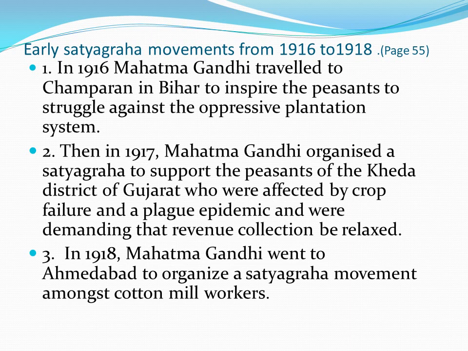Then in 1917, Mahatma Gandhi organised a satyagraha to support the peasants of the Kheda district of Gujarat who were affected by crop failure and plague epidemic. In 1918, Mahatma Gandhi went to Ahmedabad to organize a satyagraha movement among the cotton mill workers.